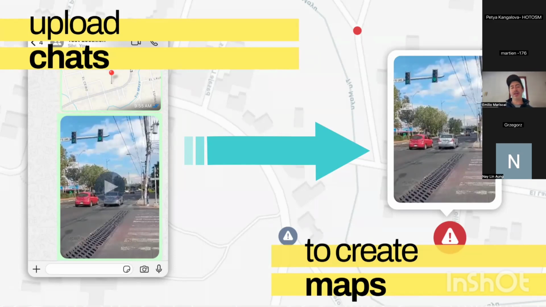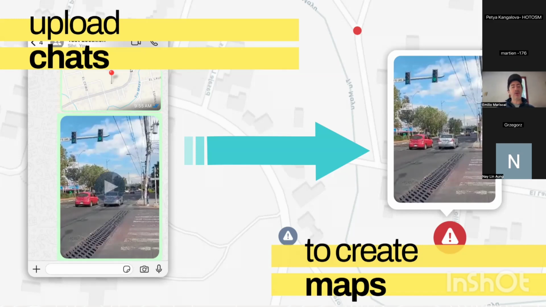This started with just a very simple Python script, a very simple technical thing to extract locations from an exported WhatsApp chat. And then this evolved into a tool called ChatMap, at chatmap.hotosm.org. With this tool, you can take a chat that was exported from WhatsApp, Telegram, or Signal.